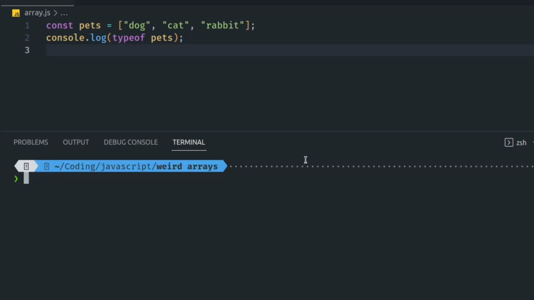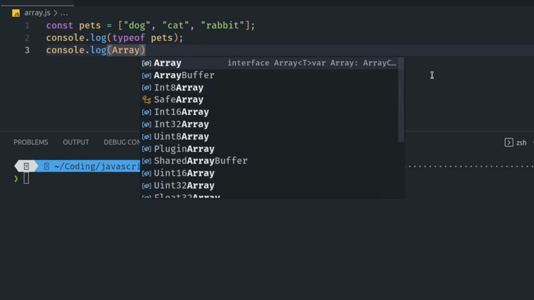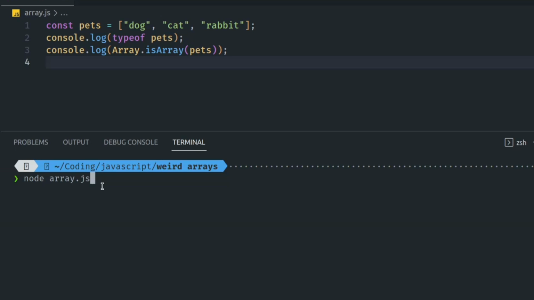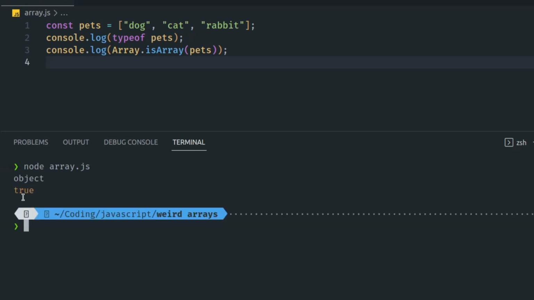To make things clearer, we use another trick. We use a function named Array.isArray, which is like asking a question. Hey, is this thing really an array? We give it the pets array as input, and it responds with true. This means, yes, the thing we have is indeed an array. In simple terms, JavaScript considers arrays as a specific kind of object when we inquire about their type using typeof. However, to be more certain and precise about whether something is an array, we use Array.isArray. This function gives a more distinct response, helping to prevent any potential confusion.